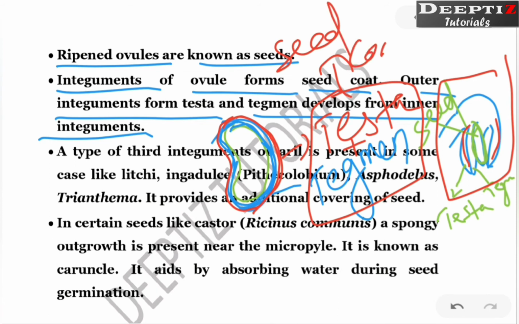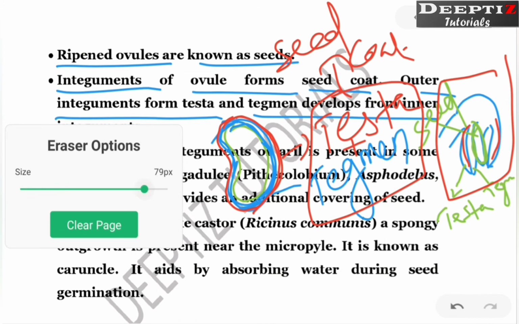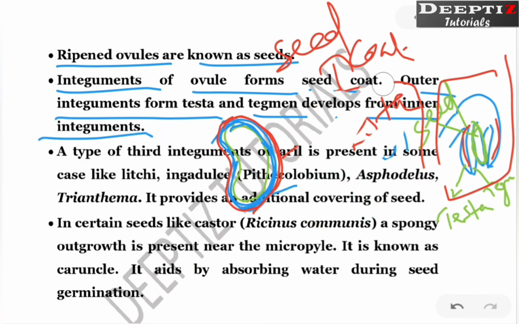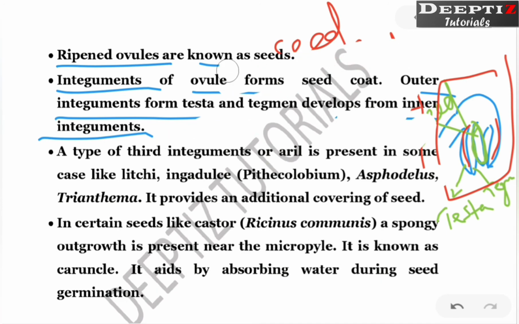So what is the seed coat made up of? Outer testa and inner tegmen. So remember this fact. Ovule is going to become the seed. Ovule is protected by integuments. How many integuments are there? Outer and inner. So when the ovule becomes seed, the integuments or covering of the ovule are going to become the seed coat.